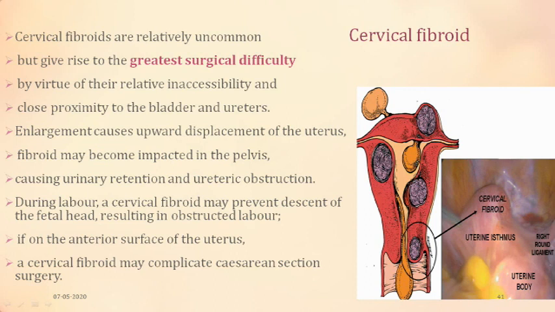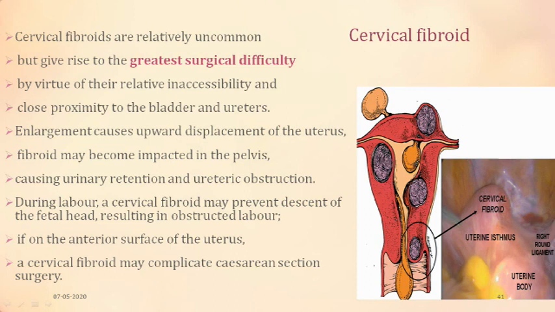They are relatively uncommon. They present the greatest surgical difficulty because of their position. They are relatively inaccessible when you go by the abdomen. They have a close proximity to the bladder and ureter, so they are likely to be injured. The enlargement causes displacement of the uterus upwards. Suppose it is enlarging here, so the uterus gets displaced upwards. The fibroid may become impacted. It may be so large that it occupies the whole of the pelvis, and the uterus may be pushed up, so it may impact the pelvis.